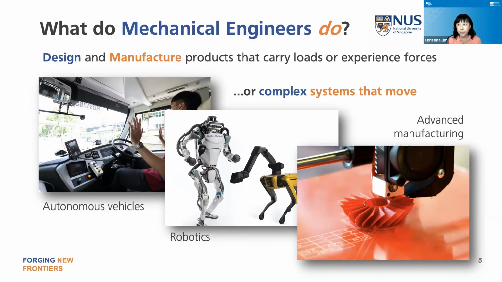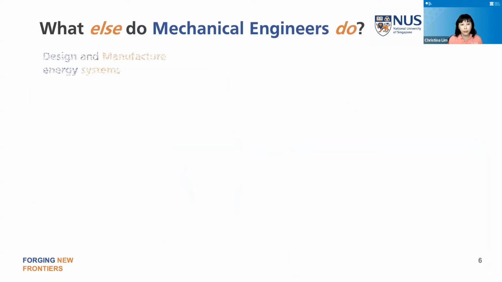In fact, in any of the other disciplines, so for example, pharmaceuticals, there are a number of pharmaceutical companies setting up in Singapore, wanting to produce vaccines and all that. Yes, chemical engineers are involved in some of the processes, but when it comes to making sure that the system runs properly, that the machines don't break down, that we employ all sorts of automation, they can't do without mechanical engineers. So manufacturing in every aspect would involve mechanical engineering. So those are the typical things that mechanical engineers do.